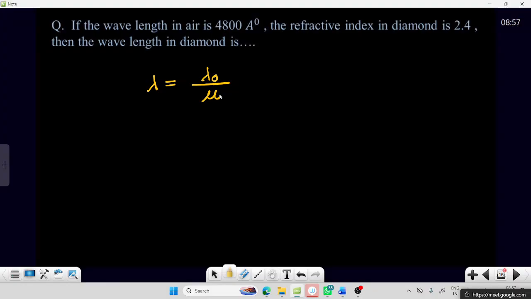Lambda naught is 4800 angstroms, divided by 2.4, which gives 2000 angstroms.